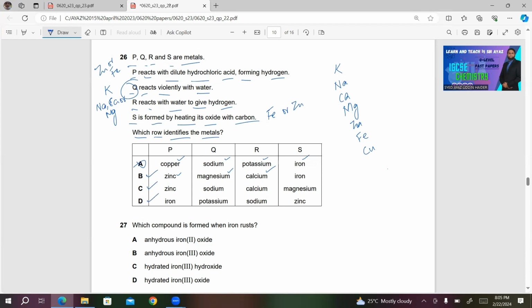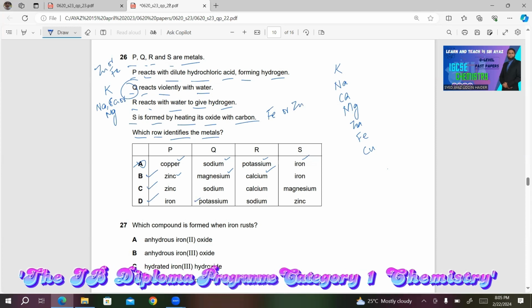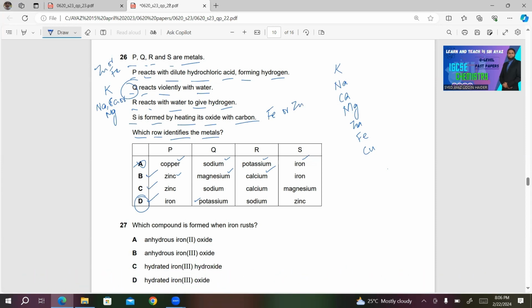Now let's look at the identity of Q. In the question they are saying Q reacts violently with water. It must be potassium. So D looks correct to me. I'm reading the other choices. R, what is the identity of R? R is reacting with water. You can have sodium, calcium or magnesium. So we have sodium, this is also correct. S, you can have either iron or zinc. So D will be the right answer for this question.